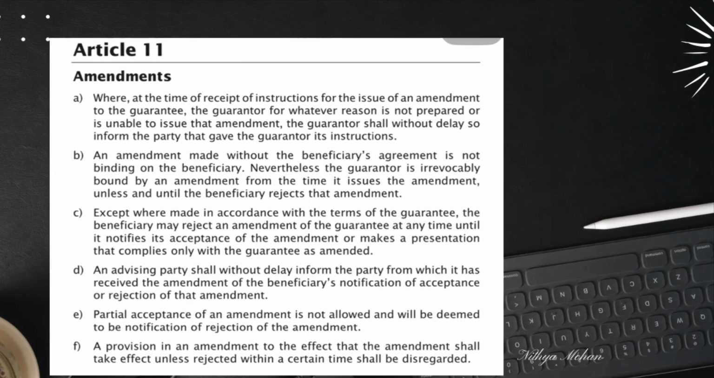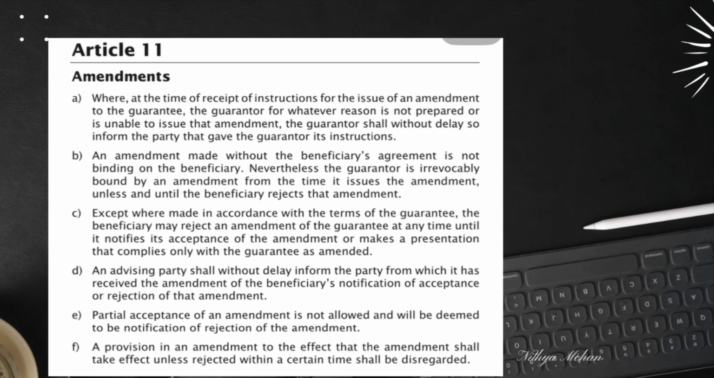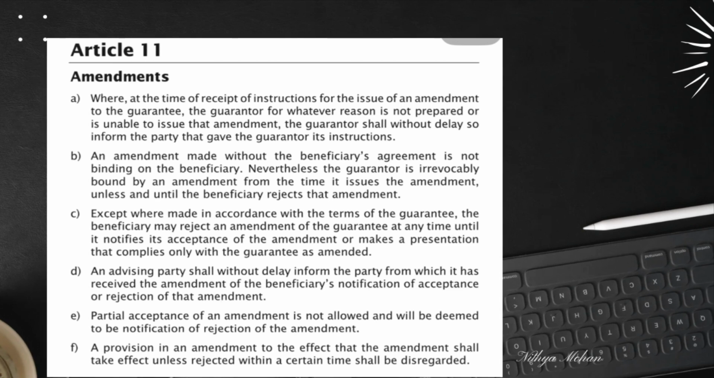Lastly, Article 11F addresses provisions that attempt to make amendments automatic. For example, if an amendment includes a clause saying that it will take effect unless rejected within a certain time frame, this rule protects the beneficiary from being bound by unintended changes.